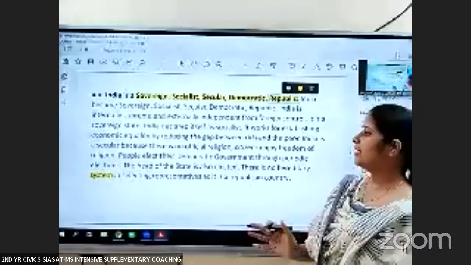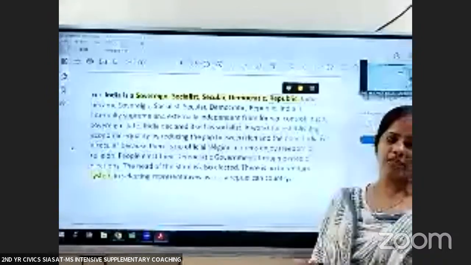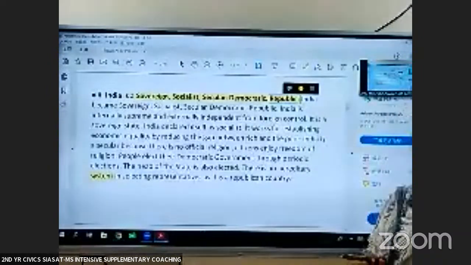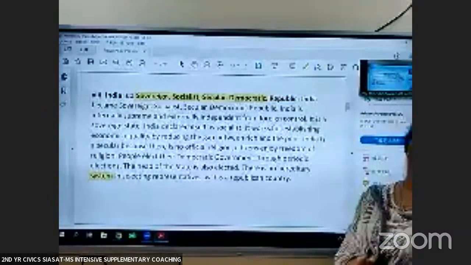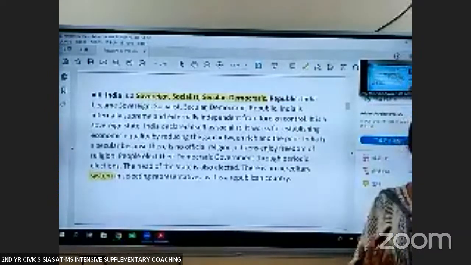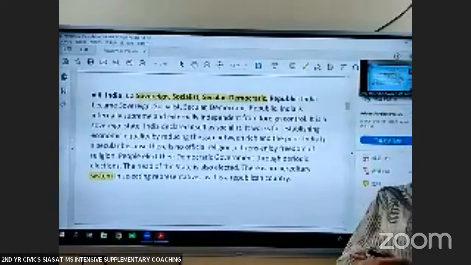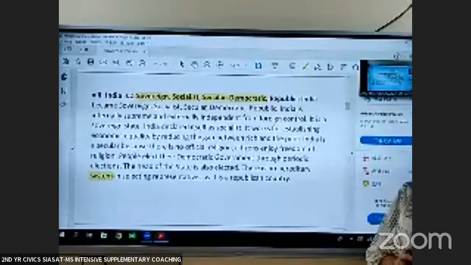In exam, you can write any 10 points from these 13 points. Please make sure that you are learning these points. You are writing. Don't just read the answer. Develop a habit of writing. Okay.